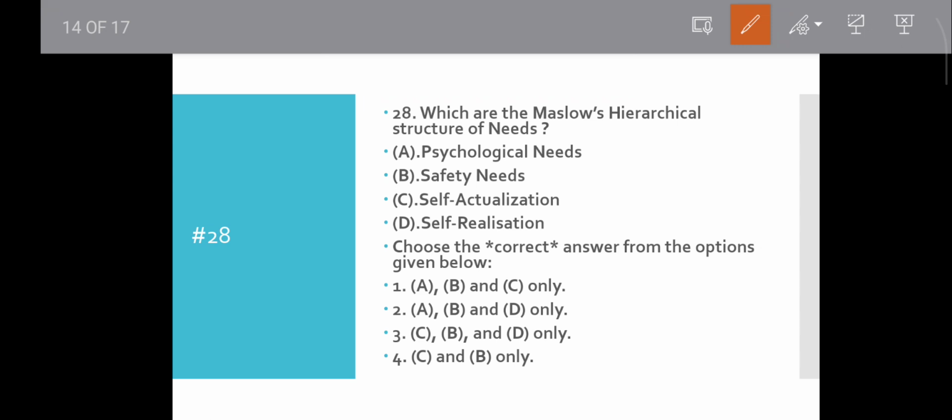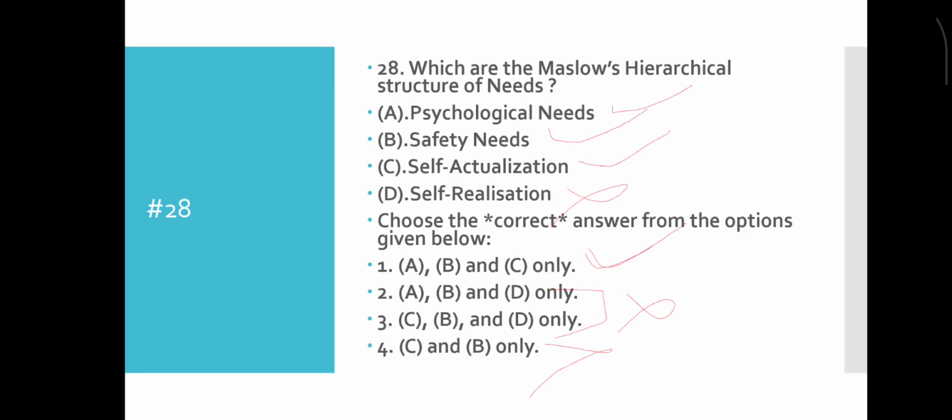The physiological need is correct, safety need is correct, self-actualization need is correct. Self-realization does not exist in his hierarchy, so D will be incorrect. Then these two are incorrect also. A, B, C is correct, so the first option will be correct. Okay, move to the next question.